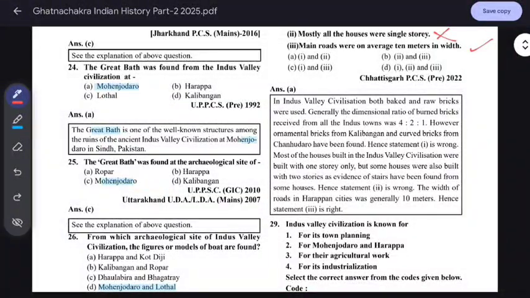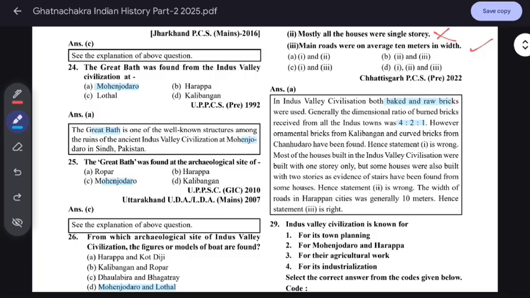In the Indus Valley civilization, both baked and raw bricks were used. Generally, the dimension ratio of the bricks received from all kinds of towns was 4:2:1. Remember this: baked and raw bricks. However, ornamental bricks from Kalibangan and curved bricks from Chanhudaro have been found. Hence, statement 1 is wrong.